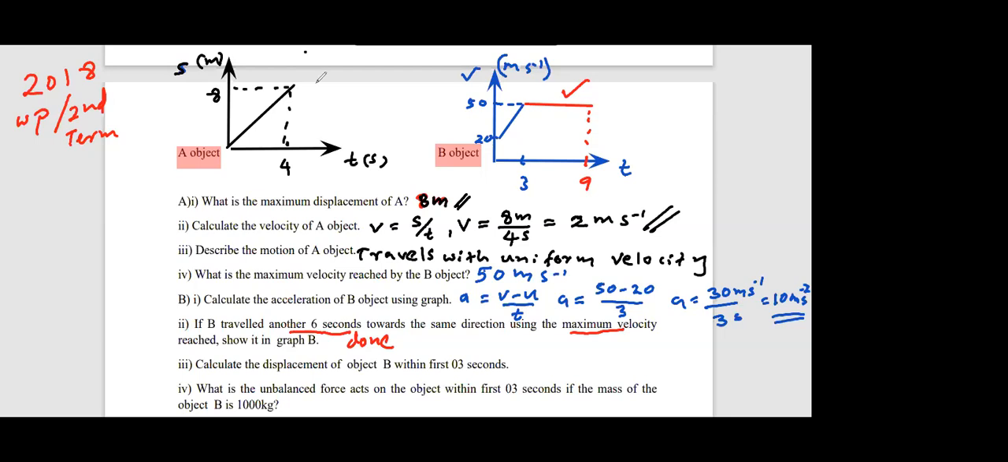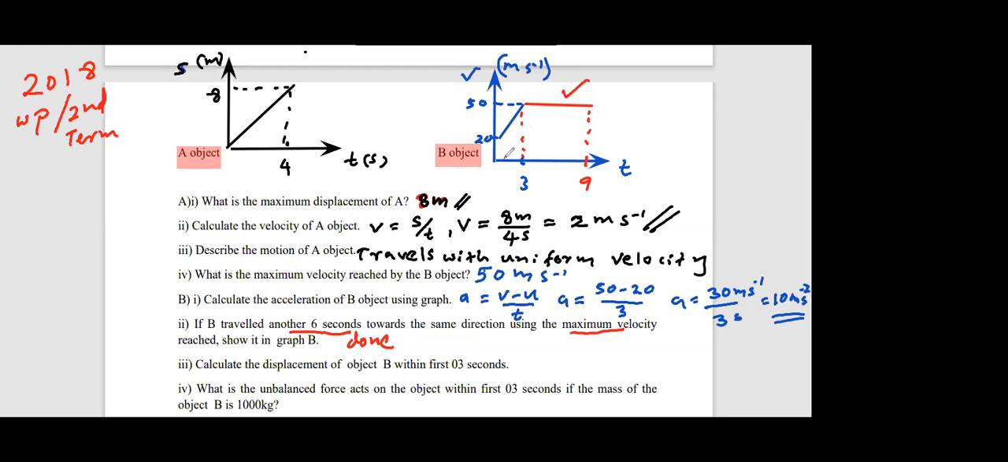Actually, to find the displacement within the first 3 seconds, you have to get the area of the graph. Look here. Area of the graph means the area of this trapezium. So here you can see displacement travelled within the first 3 seconds. So how to find the area of the trapezium?